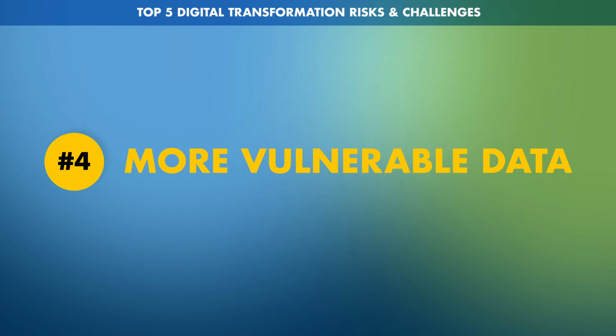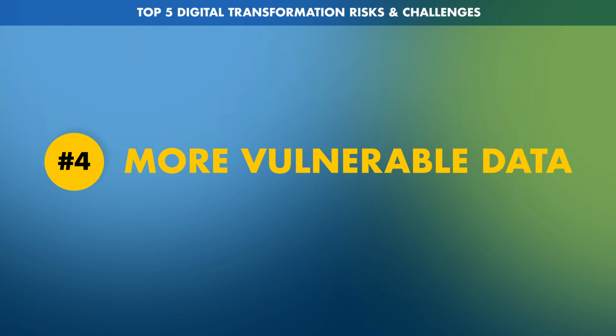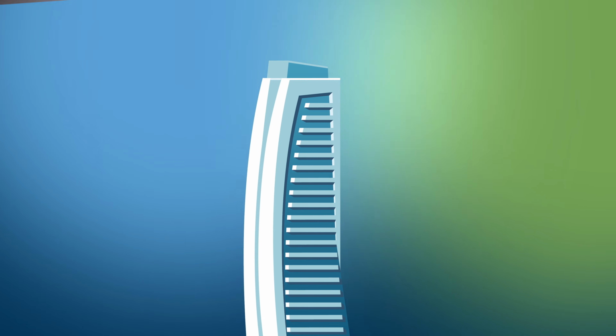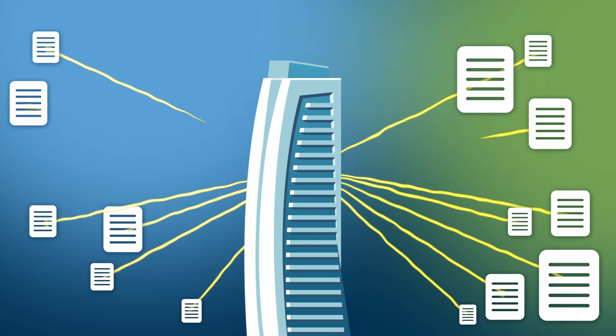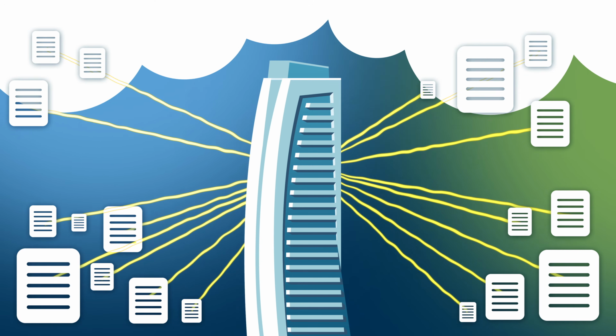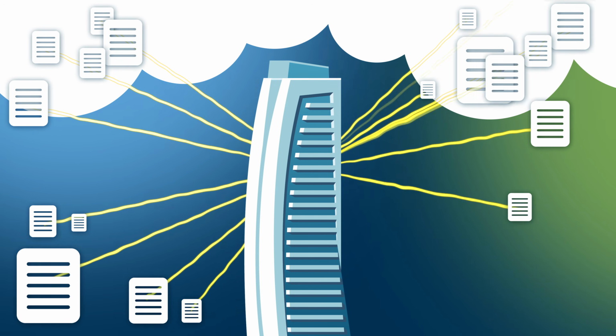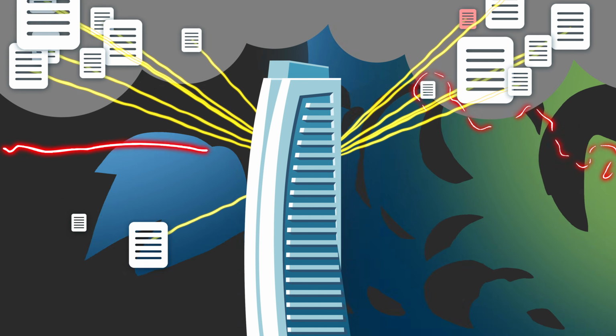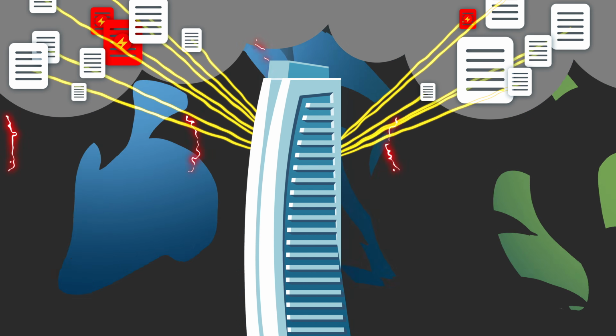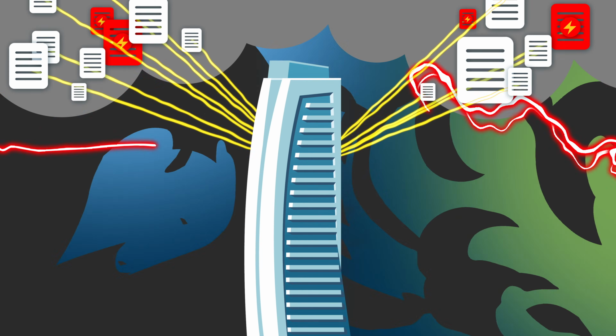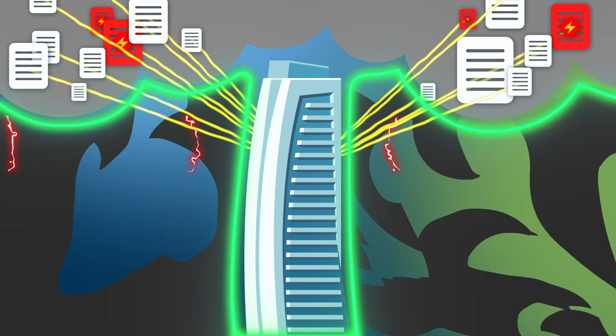More vulnerable data. A digital transformation will almost always result in an organization generating and accumulating more business data and having to make more of that data available online. This then naturally increases the risk of more business data being exposed to cyber threats. Businesses need to invest more in cybersecurity technologies and practices to provide increased protection.